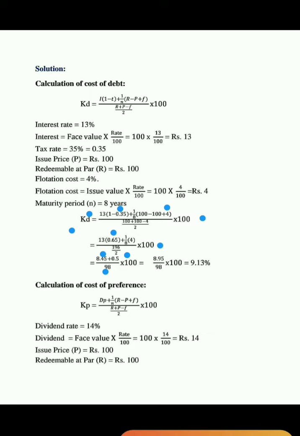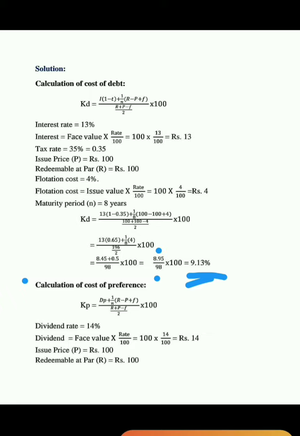That is 8.45 plus 0.5, which is 8.95, divided by 98 into 100, that is equal to 9.13%. So 9.13% is the cost of debt, the cost of debentures. Next, calculation of cost of preference shares.